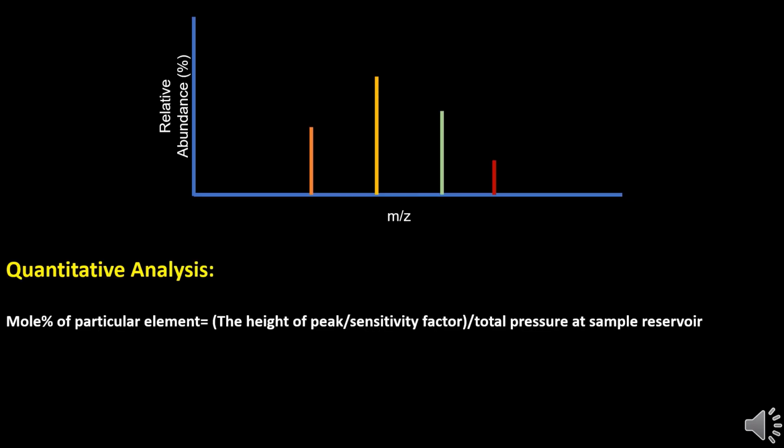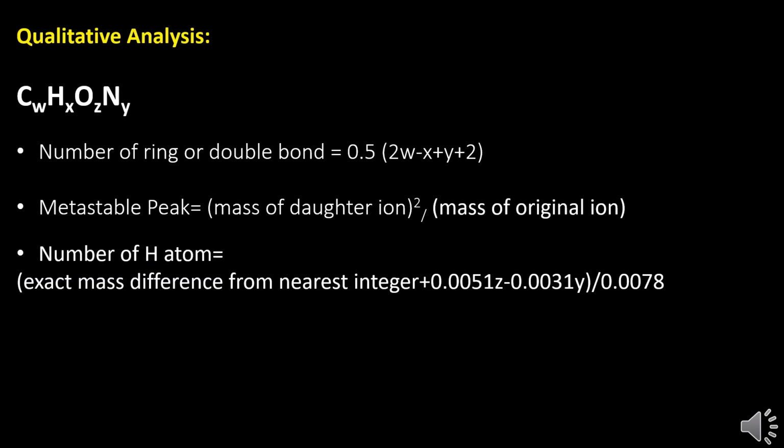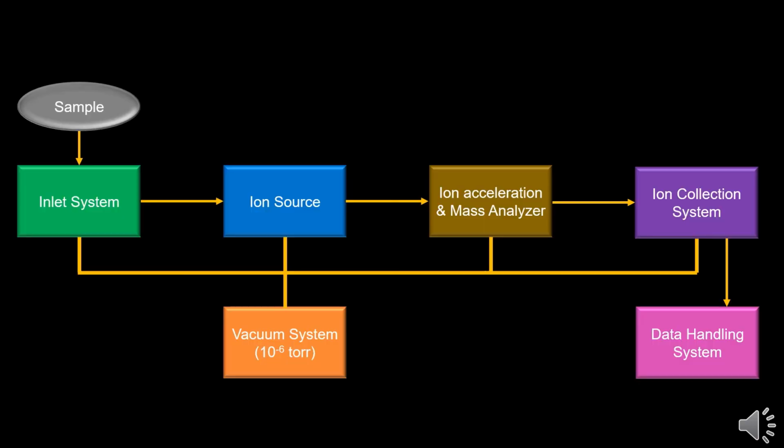The quantity of any sample can be analyzed through mass spectrometry relative to its partial pressure. The partial pressure can be measured by the height of the peak divided by the sensitivity factor. When the partial pressure is divided by the total pressure, which we can measure from the sample reservoir, we get the mole fraction. There are some formulas given here for the determination of qualitative analysis. You can determine different organic molecules through these formulas.